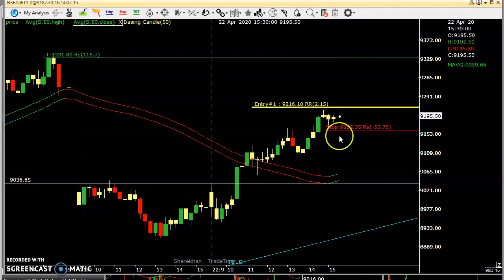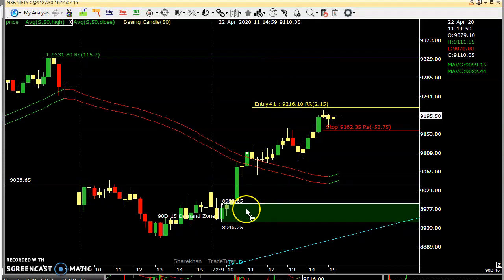The other is if price opens somewhere in between, right? So there is a probability of testing this low, this area, right? If it comes to this area, that is also a buying opportunity, keeping a stop loss of 50 to 60 points and aiming for 100-120 points profit. So there are two trade setups.